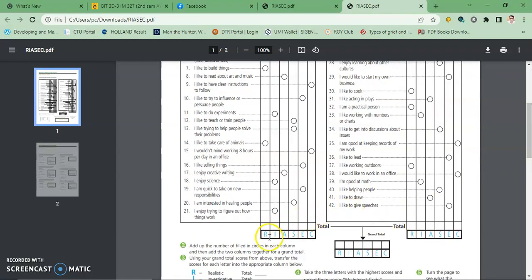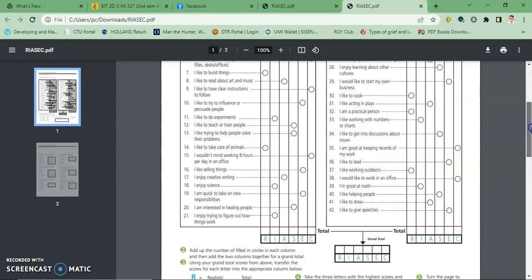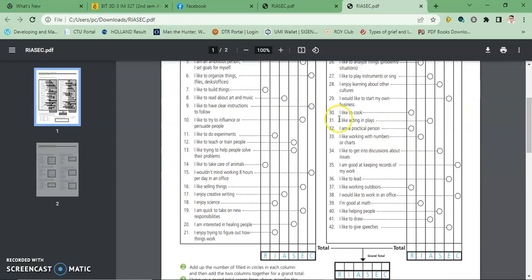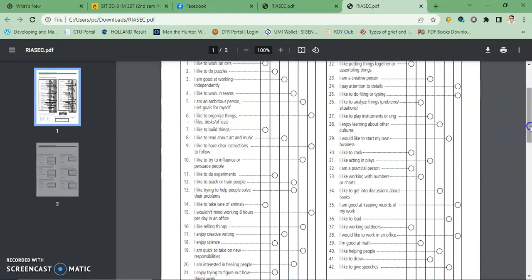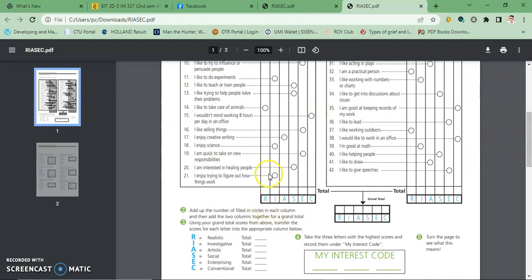You have there at the bottom RIASEC, and you are going to tally the scores. You count how many shaded circles are in this row. For example, in R, if your shaded circles are 2, you write down 2 here. Same with the other rows.